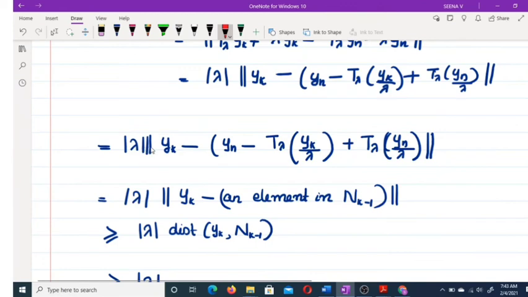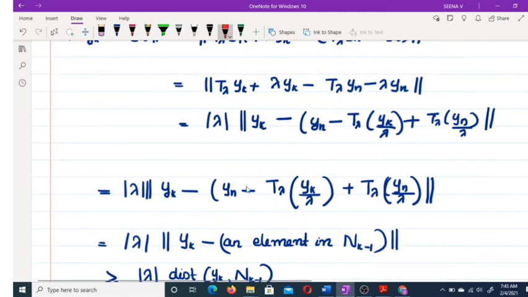So here mod λ into the norm of yk minus yn minus T_λ yk by λ plus T_λ yn by λ. Now, what about this element?